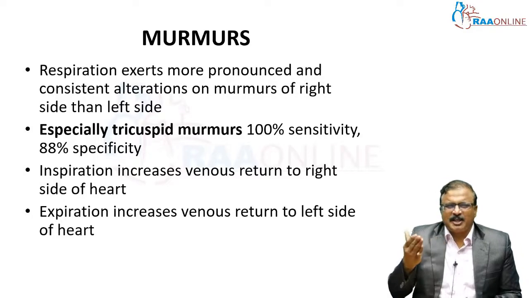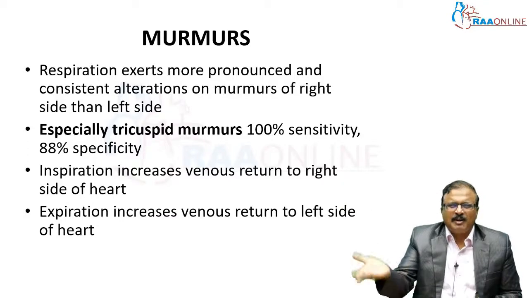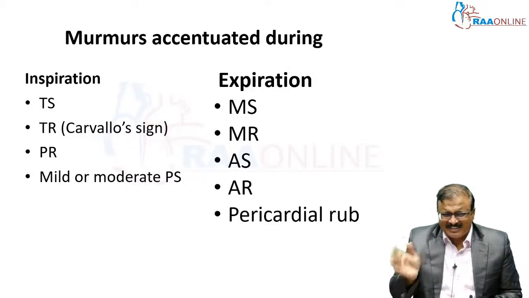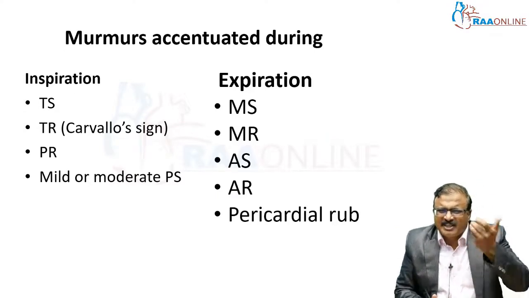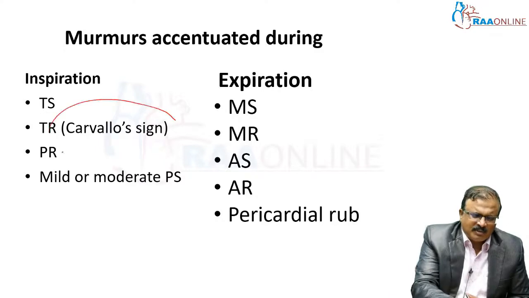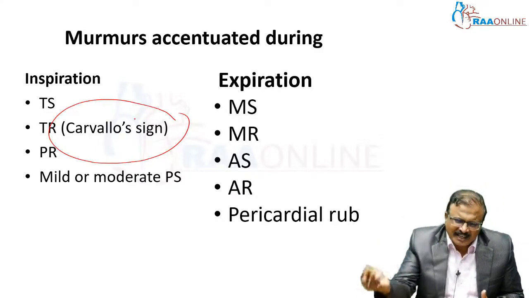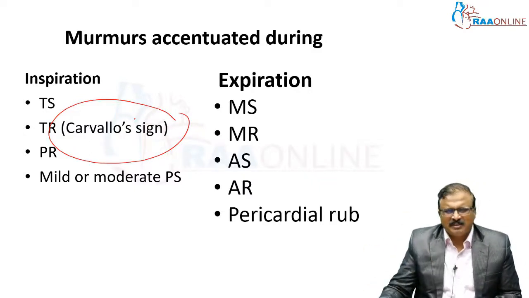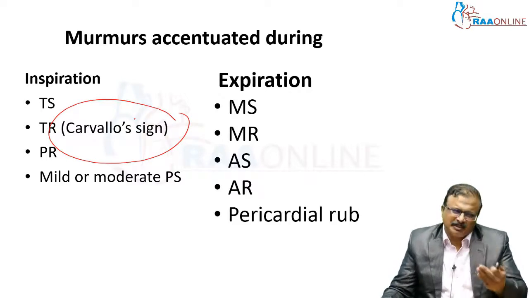During inspiration, tricuspid murmurs are best heard, as with passive leg raising. This TR murmur that increases during inspiration is called Carvallo's sign. Pericardial rub is accentuated during expiration. MS, MR and AS are left-sided murmurs, which are increased during expiration, breath held in expiration.